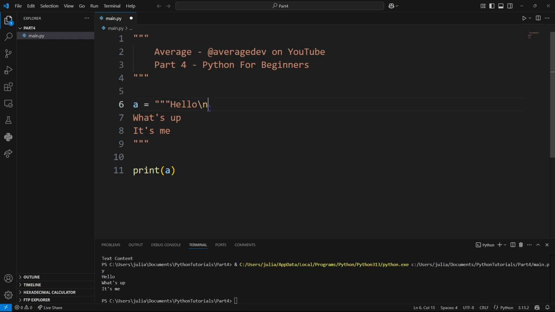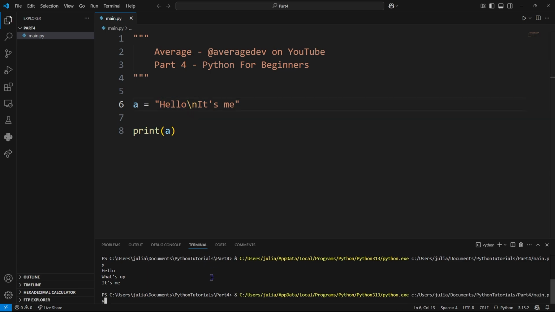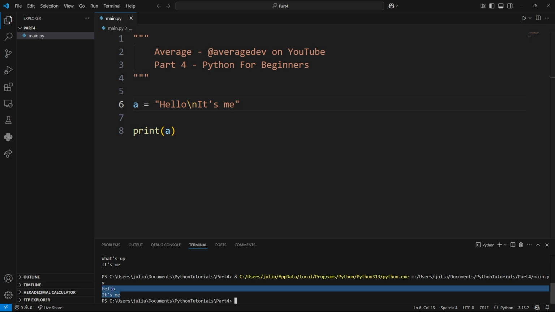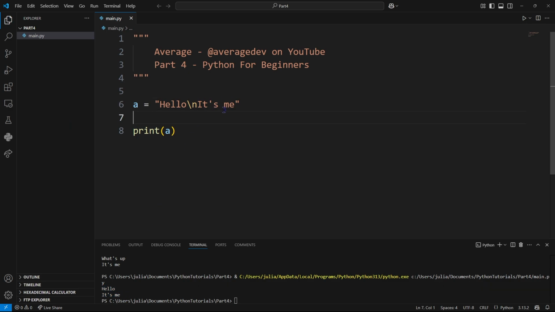You don't need to do \n, which if you didn't know is a special character type which we can use to signify to the interpreter that we are trying to write a new line. So if I were to do hello \n, it's me, as you can see, \n is highlighted differently, and this means it's being recognized as a special character, and we will get a separation between hello and it's me in 2 different lines.